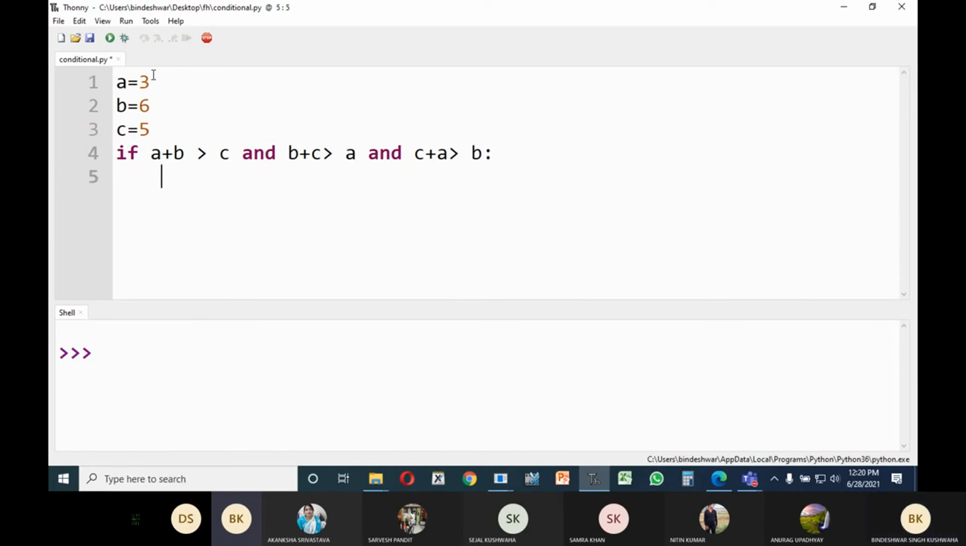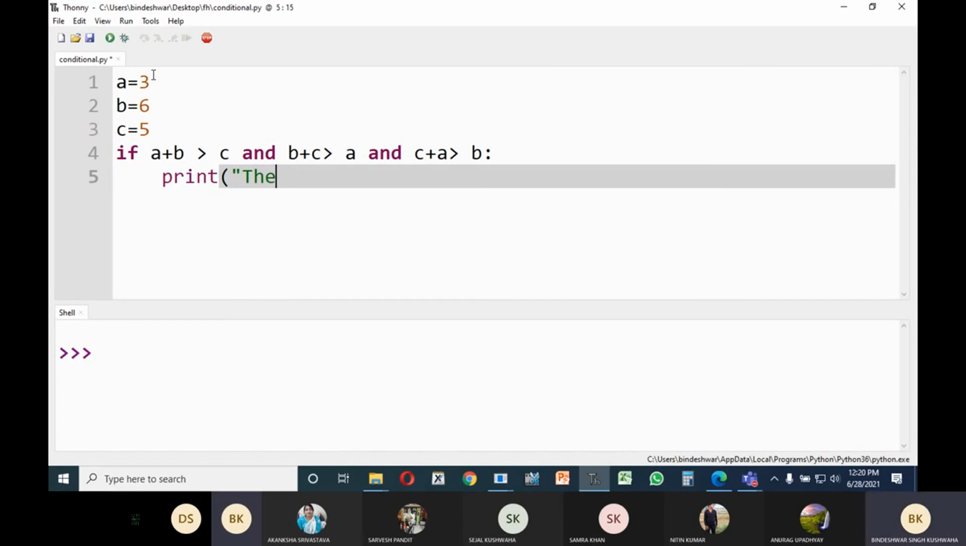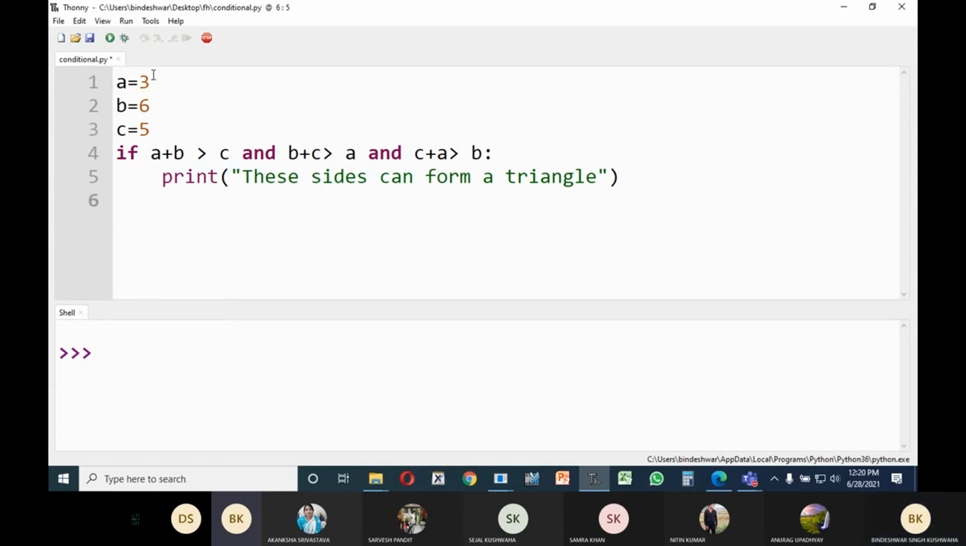So after checking this one, you would be able to say that these sides form a triangle. Okay, at least you would be able to say that this is a triangle. After that, this is a triangle. Then you can check what type of triangle it is.